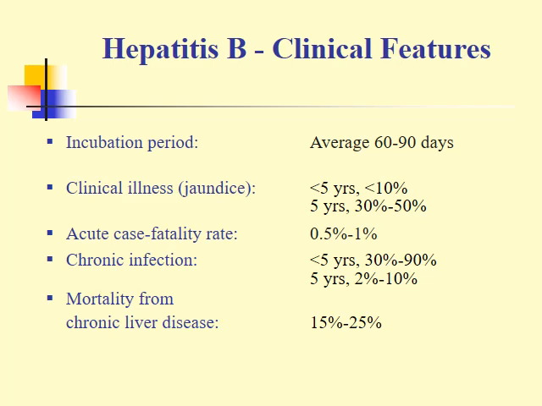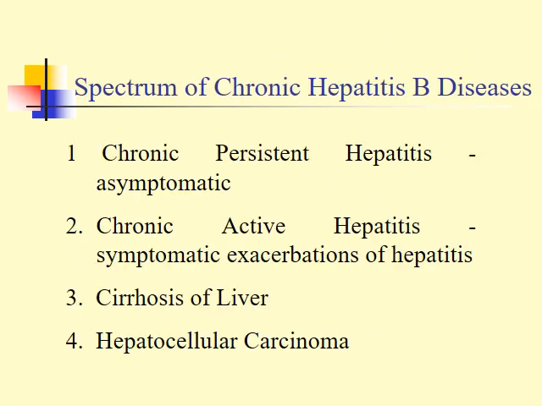Chronic infection with hepatitis B, if the infection occurs under 5 years, is between 30 to 90%. If the infection occurs at 5 years and above, the chronicity is between 2% to 10%. Mortality rate from chronic liver disease in hepatitis B viral infection is between 15 to 25%.